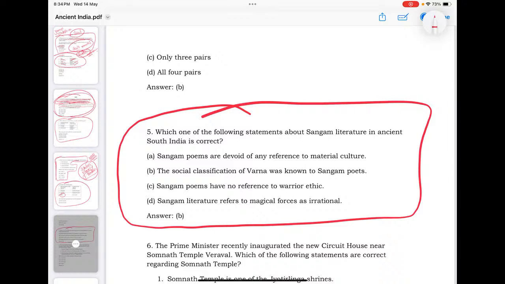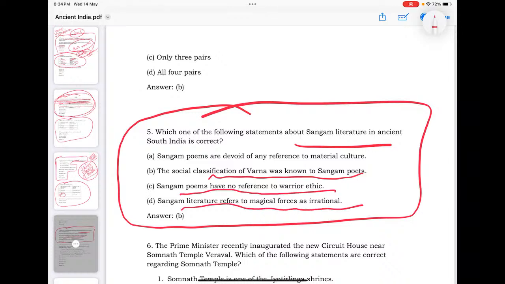Another question, you may be wondered here, certain topics are repeatedly asked here. There is no doubt certain topics are repeatedly asked. Again, this is on Sangam literature. Sangam poems are devoid of any reference, social classification was known to Sangam, Sangam poems no reference to warrior ethic, Sangam literature refers to magical forces as irrational. What is correct they are asking? Social classification of Varna was known to Sangam poets.